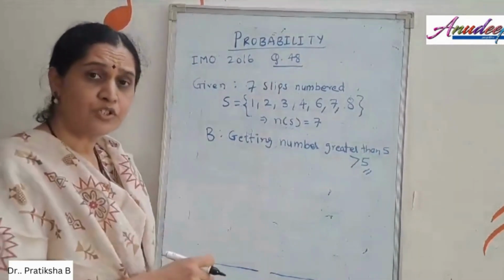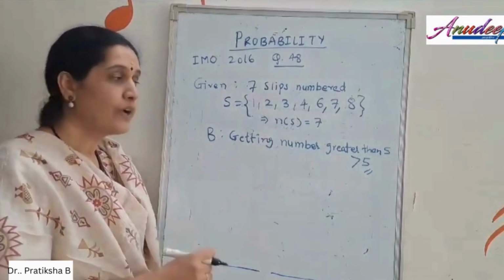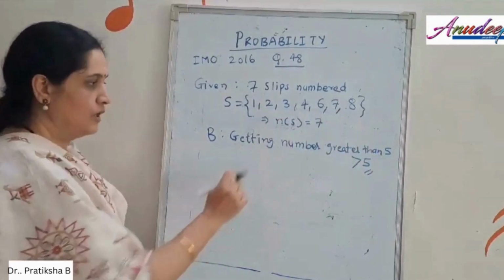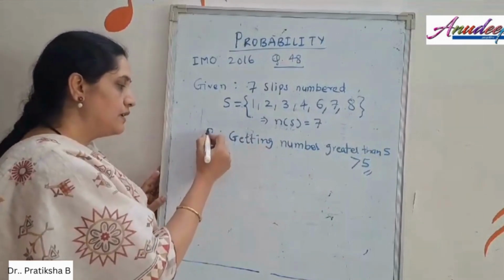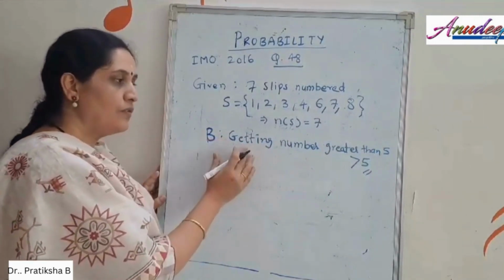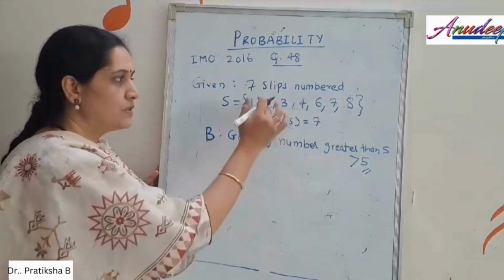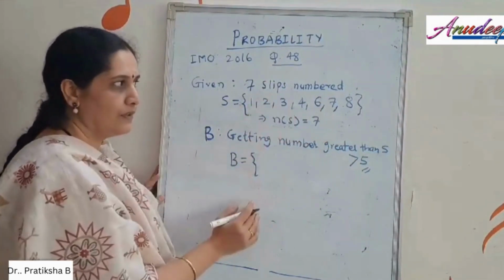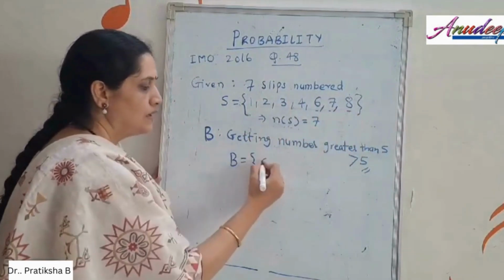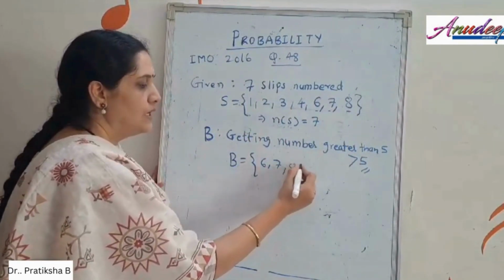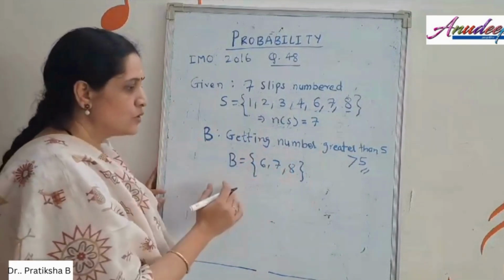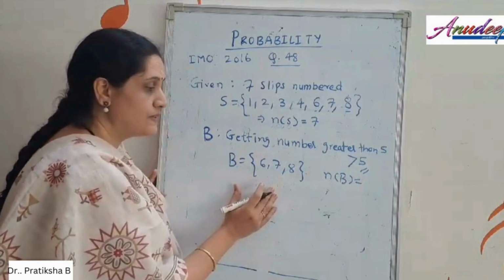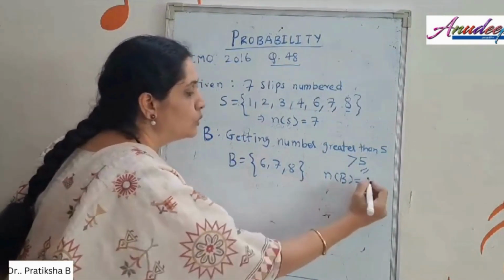In the second sub question, we have been asked to find the probability of getting a number greater than 5. So here let us define the event B where we get a number greater than 5. Now look at the sample space and tell me how many numbers are greater than 5. Yes, as you can see, there are 6, 7, 8. These 3 numbers are greater than 5. So the number of elements in set B, the favorable events, is equal to 1, 2, 3.